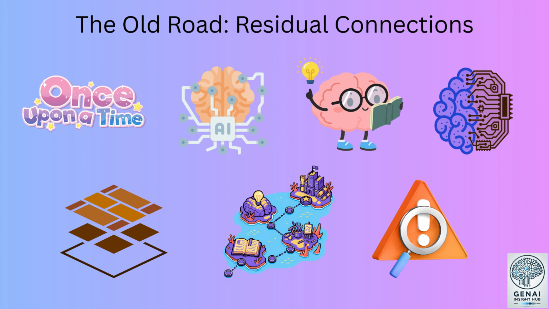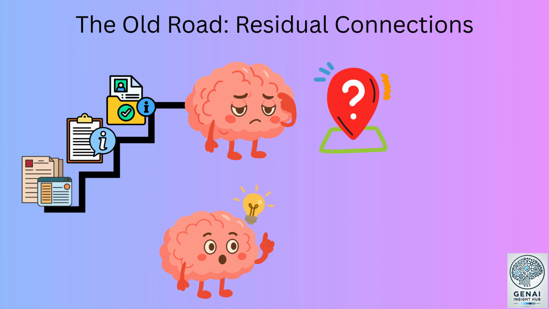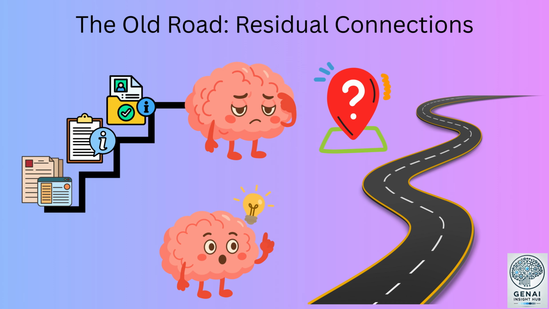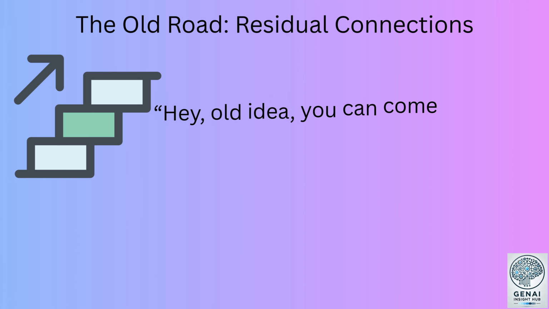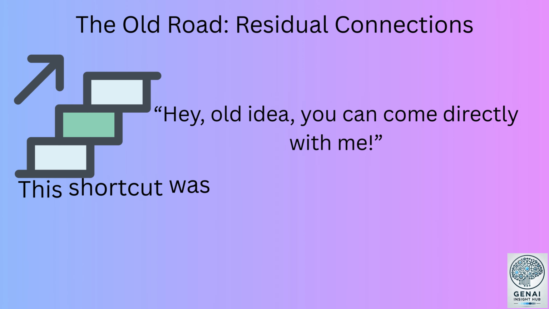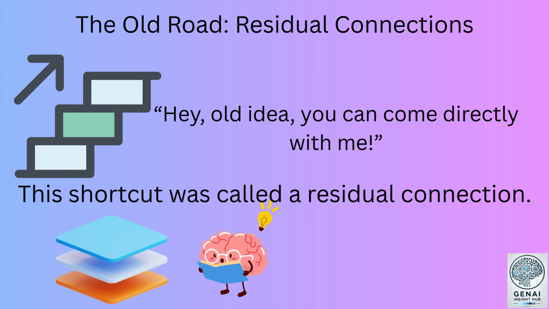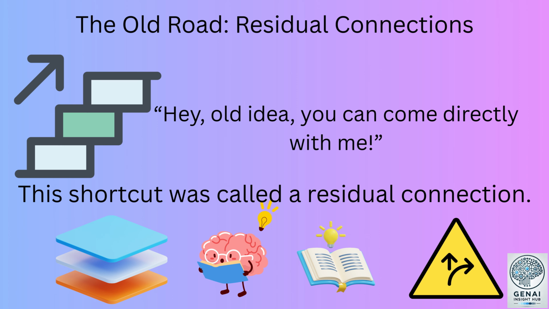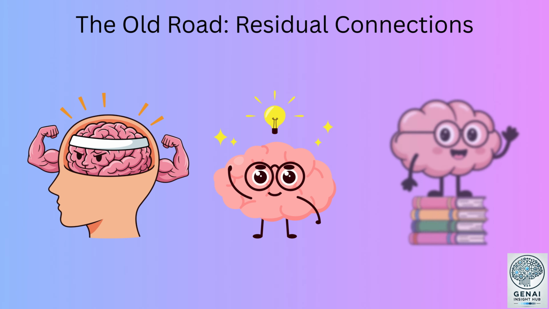But there was a problem. Sometimes, when information climbed many floors, it would forget where it came from. So the brain invented a shortcut road. Instead of forcing information to go floor by floor, it said, "Hey, old idea, you can come directly with me." This shortcut was called a residual connection. So every floor worked like this: learn something new, add the old idea, move ahead safely. This worked beautifully. The brain became deep, smart, and stable.